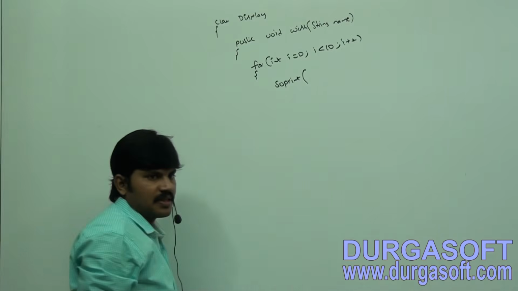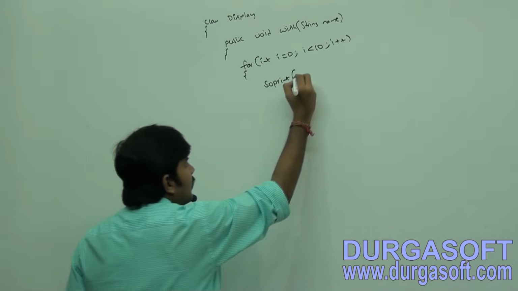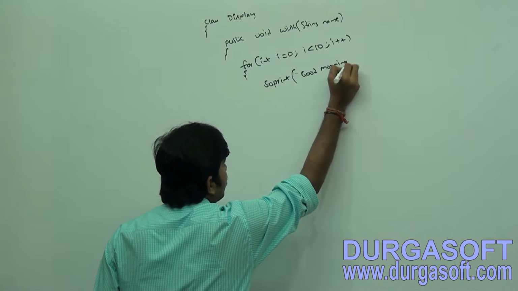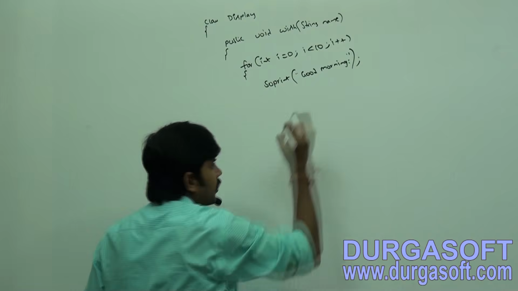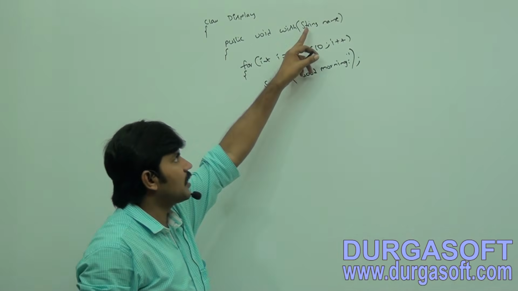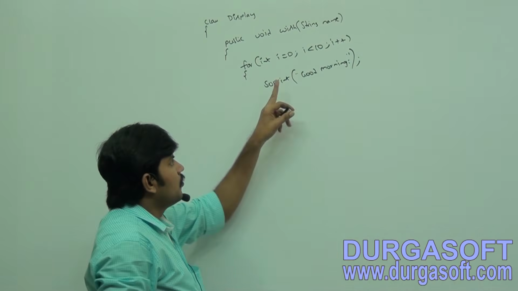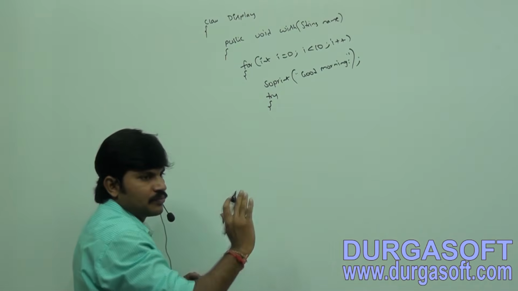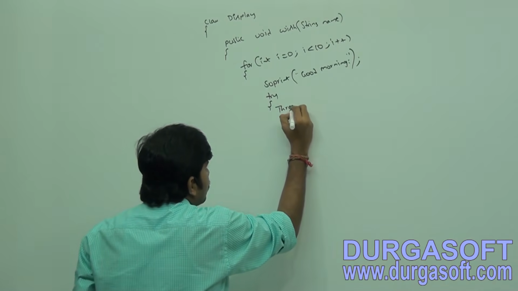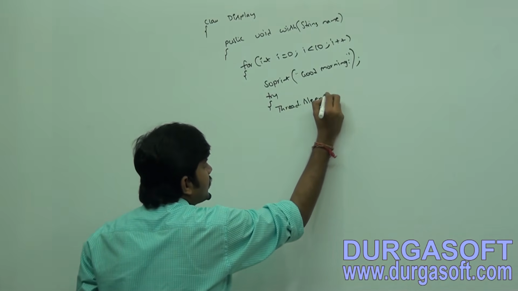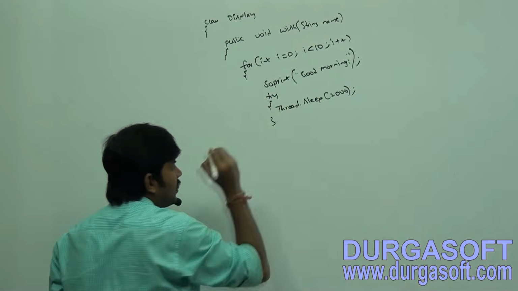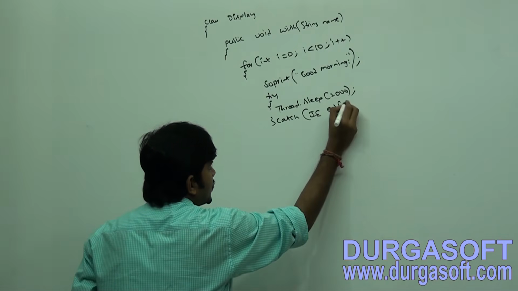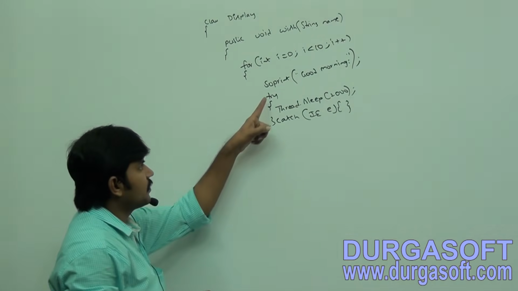Here System.out.print, not println, observe: print. Here I am printing "Good morning", and I am passing some name, like "Good morning Durga". First it prints good morning, and then this thread sleeps for some time: try Thread.sleep(2000) milliseconds, catch InterruptedException e.